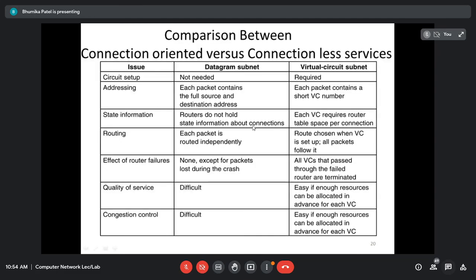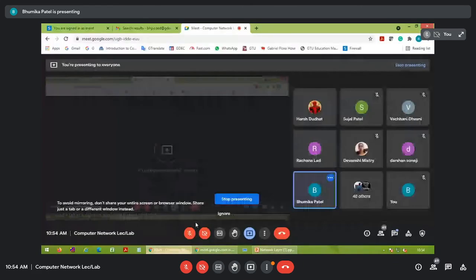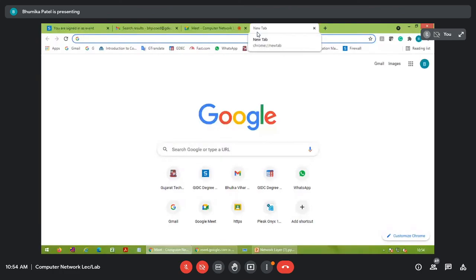Okay, so this is the difference that I'm going to show you in the next lecture. I'll directly cover what is the difference between connection oriented and connectionless.